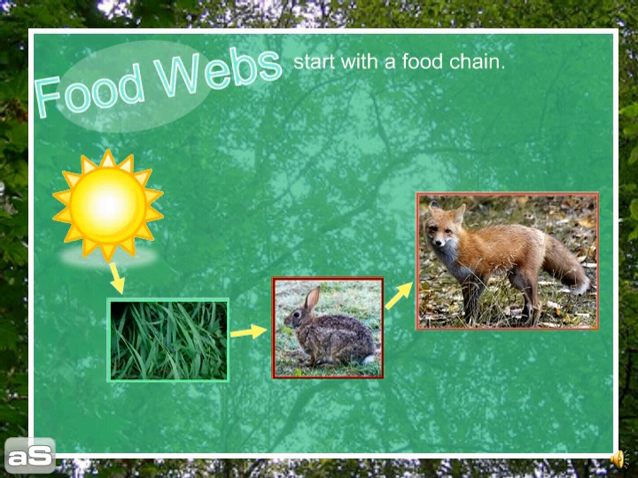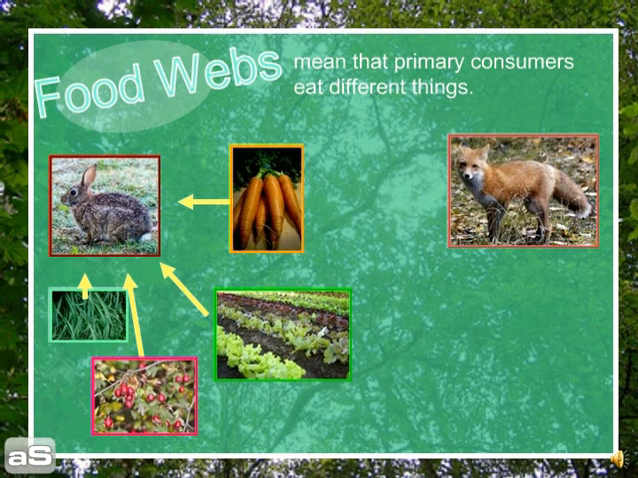In this case, we have the sun giving energy to grass, which is giving energy to the rabbit, which is giving energy to the fox. But rabbits don't always eat the same things, just like us. We do not always eat the same things either. Rabbits in a day might eat grass, some berries, some leafy vegetables, or the tops of carrots.